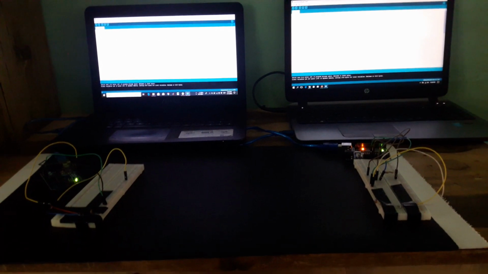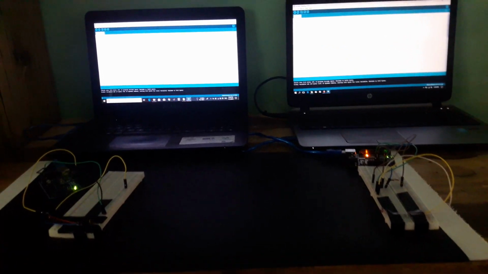Here is our full setup. On the left side we have our transmitter section and on the right side we have our receiver section. We are giving a text character input in our transmitter code. Here we are using I as an example.